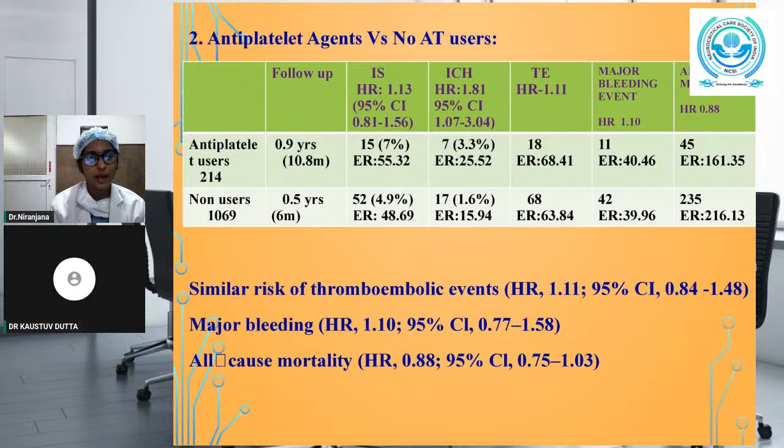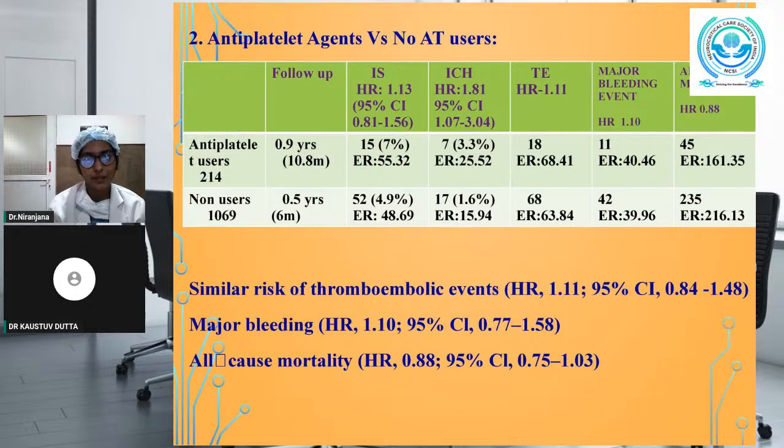214 patients were the antiplatelet users and 1069 are the non-antithrombotic users. 10.8 months was the follow-up period for the antiplatelet users and 6 months for the non-antithrombotic users. 15 patients had an ischemic stroke episode in the antiplatelet users group and 52 participants in the non-users group, with the hazard ratio of 1.13.